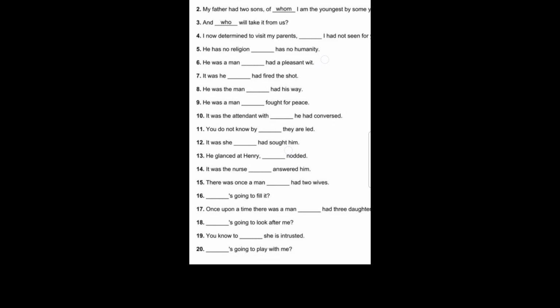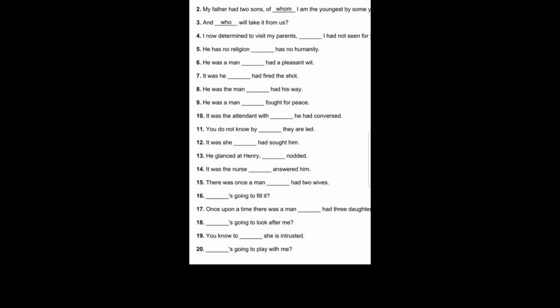Fifth, he has no religion dash has no humanity. He has no religion who has no humanity, because on questioning we get he as the answer. Sixth, he was a man dash had a pleasant wit. Now this will be: he was a man who had a pleasant wit, because on questioning who had a pleasant wit we get the answer he. Seventh, it was he who had fired the shot. Who had fired the shot? He had fired the shot.